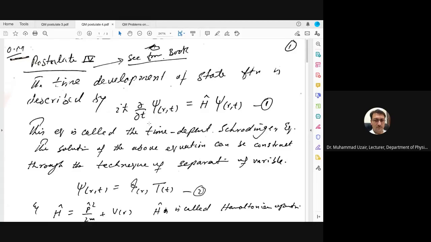You can see that I have written "C from book", so you have to follow the book. I also already recommended you 2 books. One is Liboff and the other is Griffiths. These both books are just like our textbooks, so you need to study those books as well as solve all the problems. I have solved maximum problems of these books, and I will try to teach or solve those problems here as well. But if we leave some problems, it means that those problems are similar and you can solve them. So you have to do it. Still, if you have any problem, then let me know.